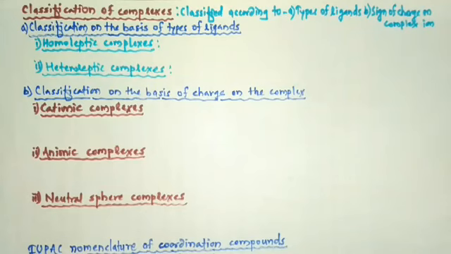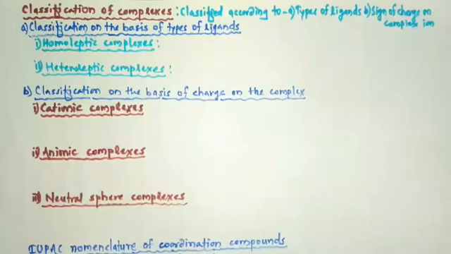On 7th of September, we just started to learn the new topic, and that topic was coordination compounds. So we studied first of all the definition of coordination compounds, then types of ligands, then the terms used in coordination chemistry.